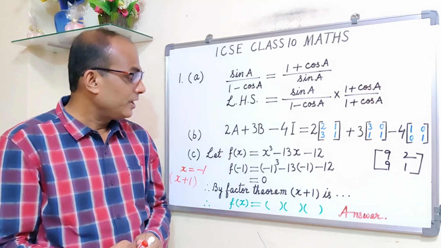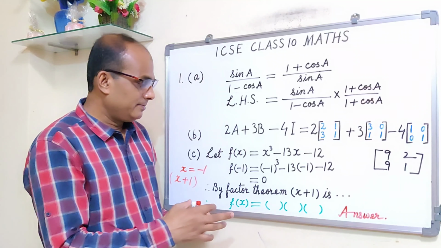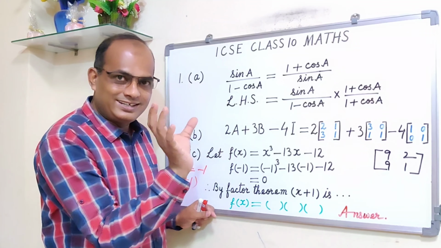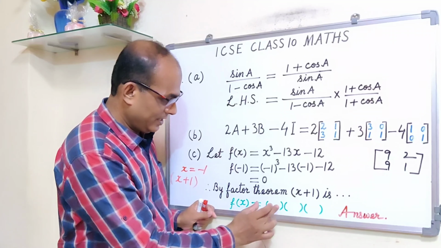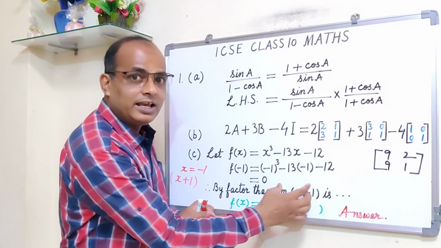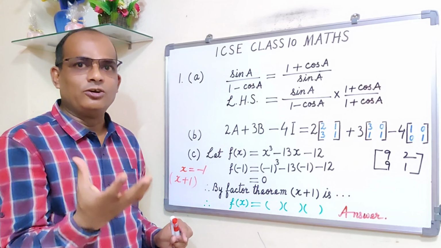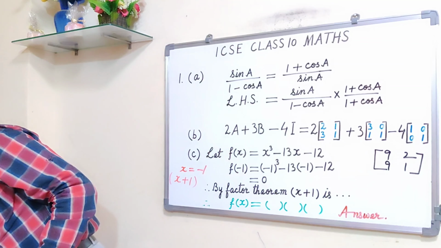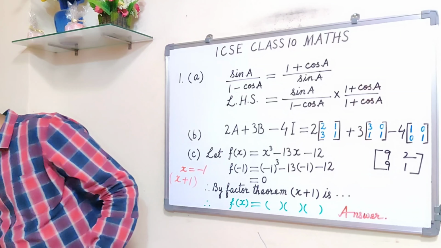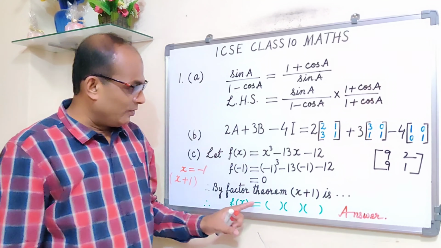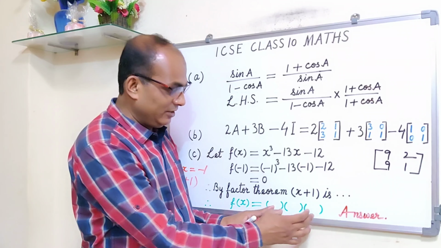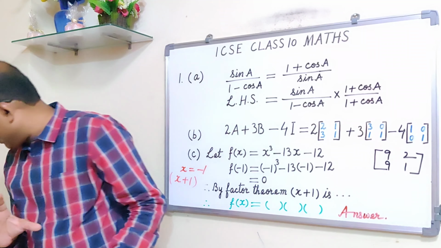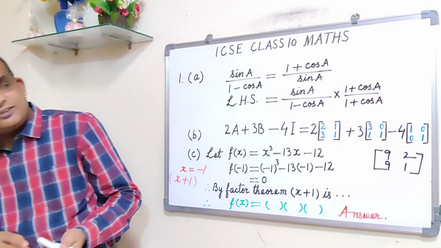And then if you are going for synthetic division method or long division method, you are getting a trinomial. One factor already you got, x plus 1, and then as quotient you are getting a trinomial. Alright, so that trinomial in this case is x square minus x minus 12. One factor is x plus 1, and the quotient you are getting is x square minus x minus 12.